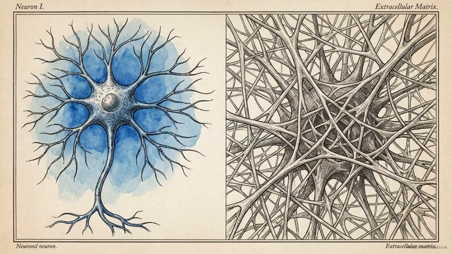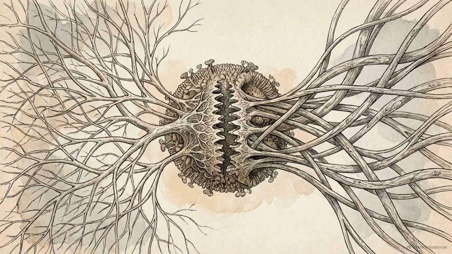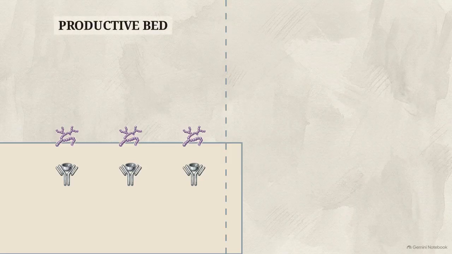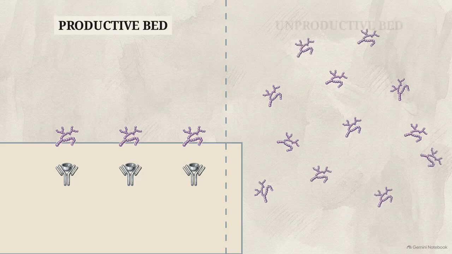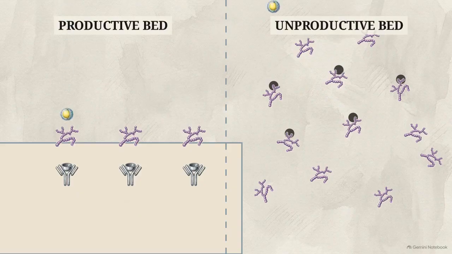It exists in 2 completely separate locations, both of which compete simultaneously for the exact same binding interface on the ApoE particle. The first location is the productive bed at the neuronal surface. Here, heparan sulfate is backed by endocytic receptors, meaning binding terminates in cellular uptake. The second location is the unproductive bed, distributed throughout the interstitial matrix. It contains heparan sulfate, but lacks receptors. When an ApoE particle partitions into the productive bed, it docks seamlessly, delivering cholesterol to the membrane. But when it partitions into the unproductive interstitial bed, it binds to a dead end, detained entirely in the tissue.